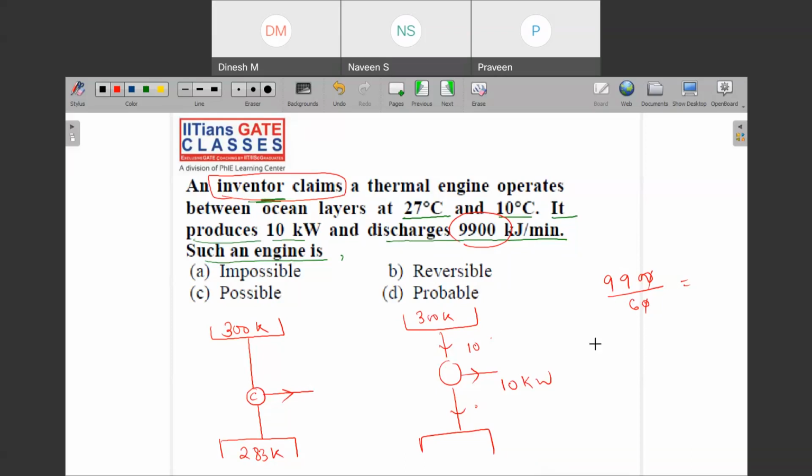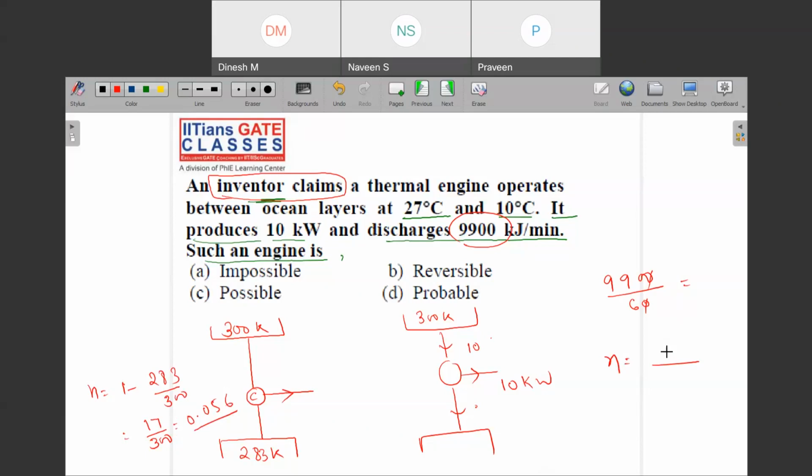Then tell me what is the efficiency here. The Carnot efficiency is 1 minus 283 upon 300. This is equal to 17 upon 300. So you will find that this is very small, 0.056. Let us find out the efficiency of the given engine.